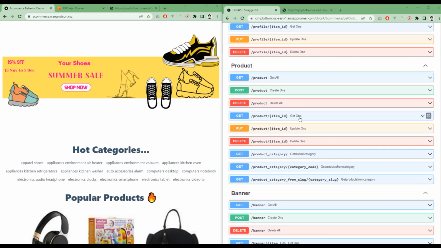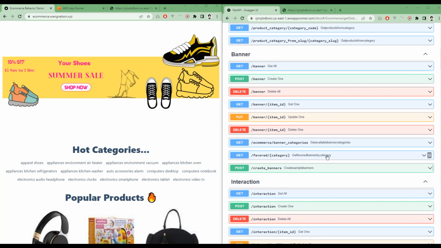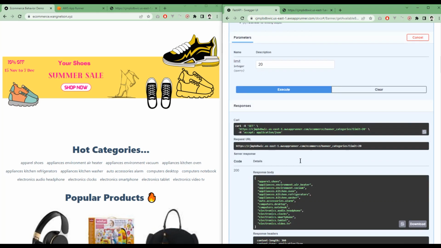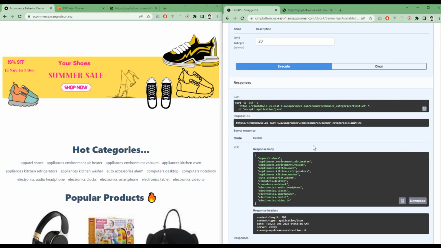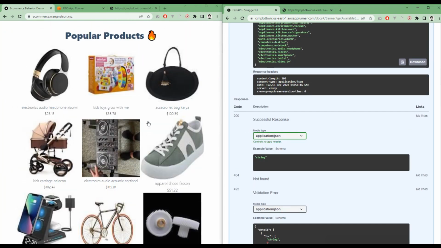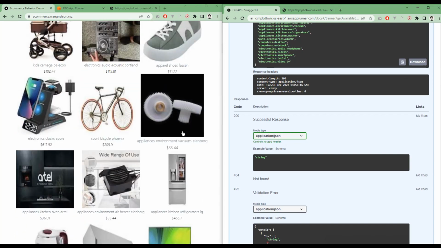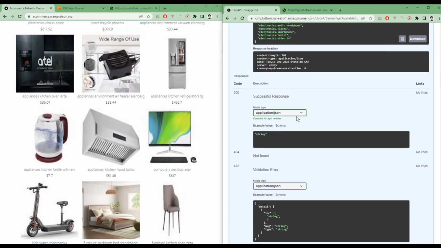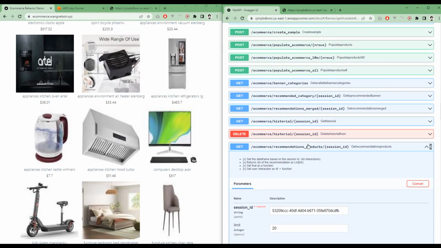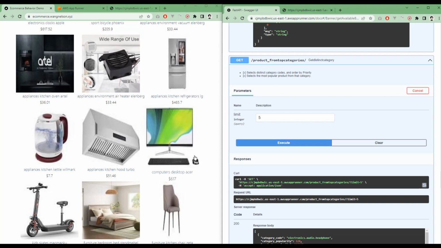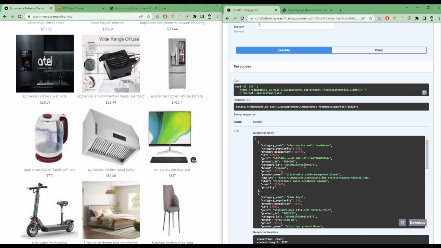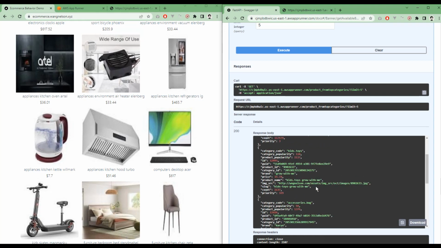So you can actually hit all the banners here, and you can get all the available banners, and these are sorted by which one is more popular. If we want to get the popular products, you can see that every product is from a different category. So you don't have like 2 computers or 2 kitchen kettles. To do that, we have an API over here, and this gets the most popular product for each category. So if I limit it to 5, it's going to provide me the top 5 most popular categories, and for each category, it's going to give me the most popular toy from it.